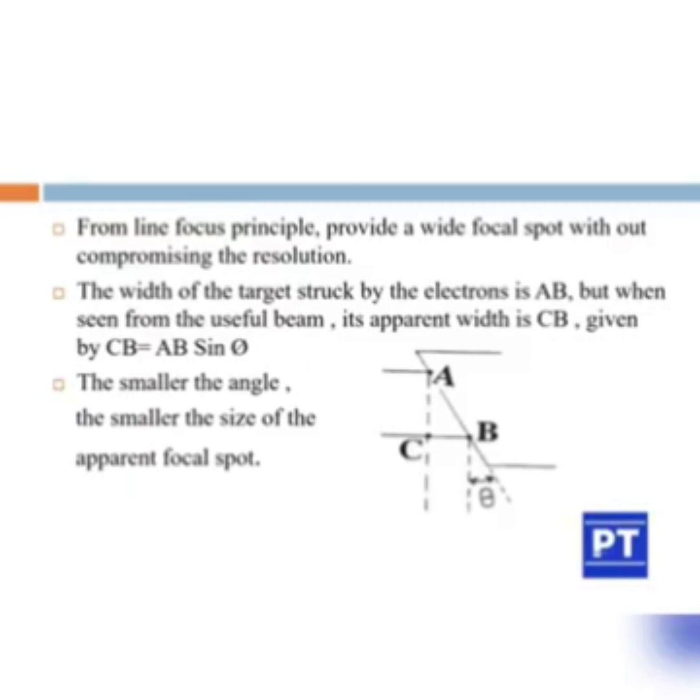Here you can see the figure. The width of the target struck by the electrons is AB, but when seen from the useful beam, its apparent width is CB, given by CB equal to AB sin theta. The smaller the angle, the smaller the size of the apparent focal spot. So CB is the apparent focal spot, from where the X-rays come and the image resolution will be good, and we are angulating in order to reduce the heat burning up the target.